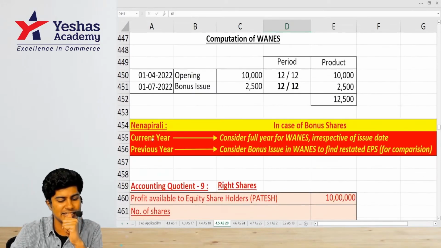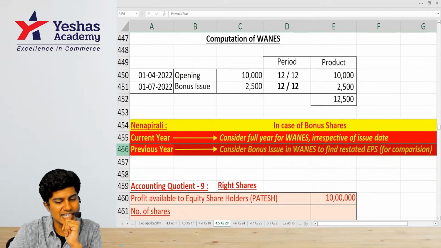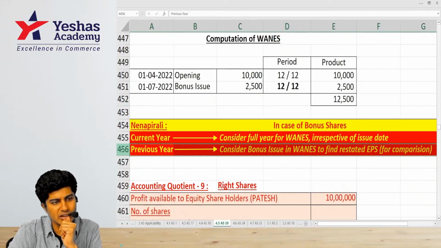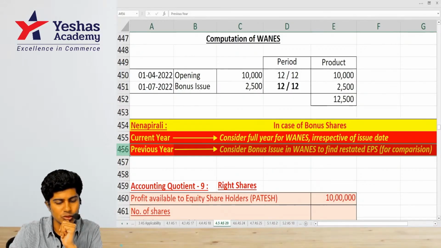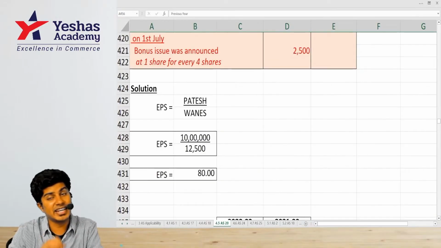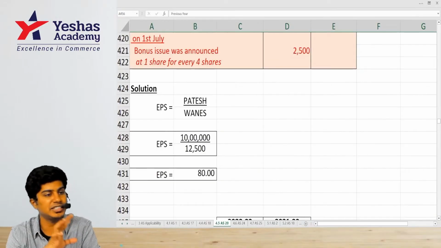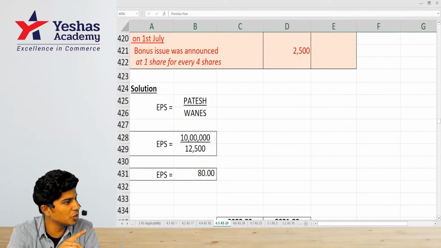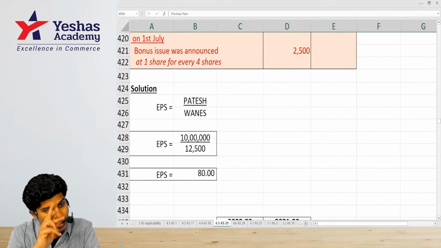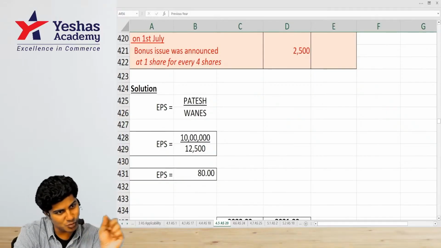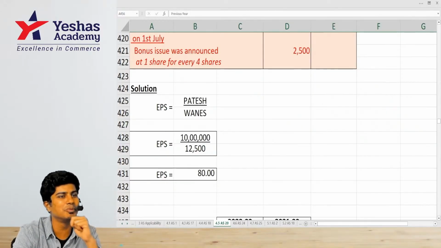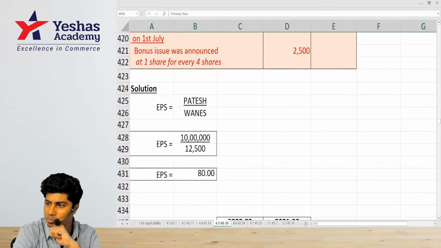Copy this, and read this second point: consider bonus issue in all years to find restated EPS. So today, when you search for a company which has done a bonus issue last year, download their P&L statement and see. In their P&L, they would have written last year's data, both the original EPS and the restated EPS. They would have written both.